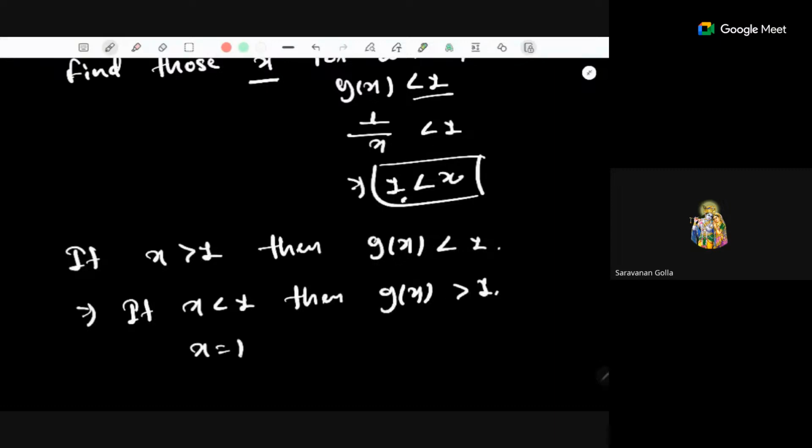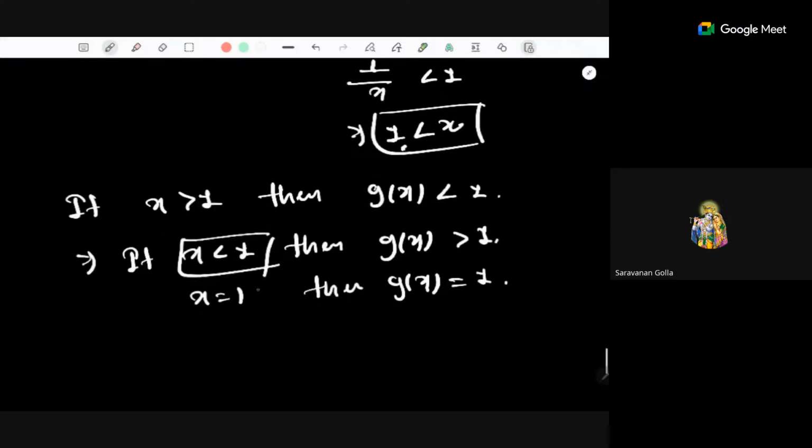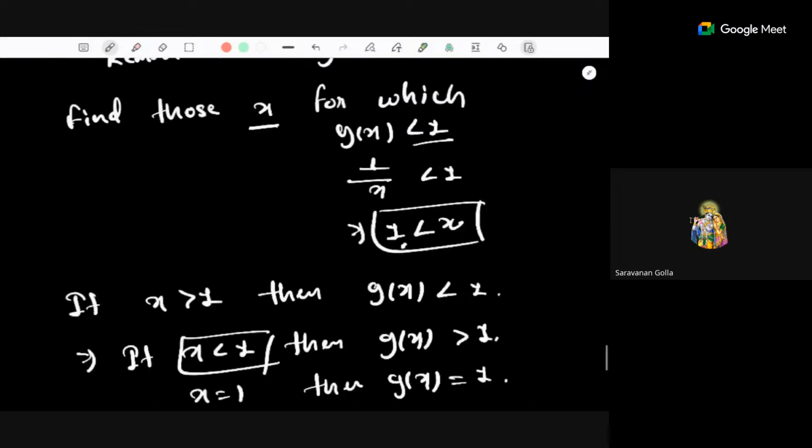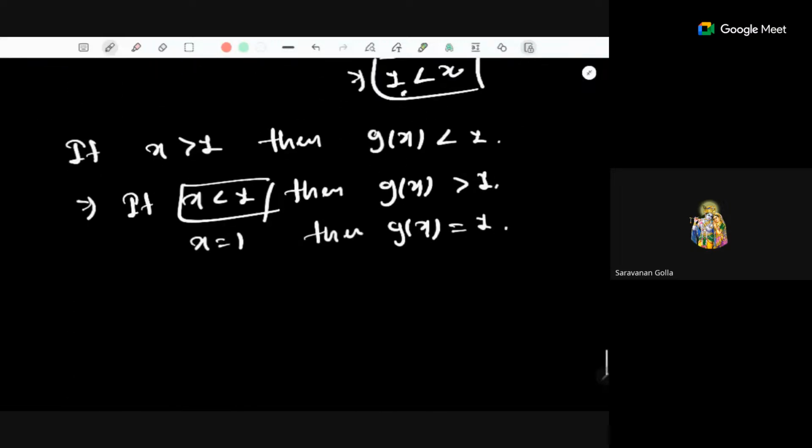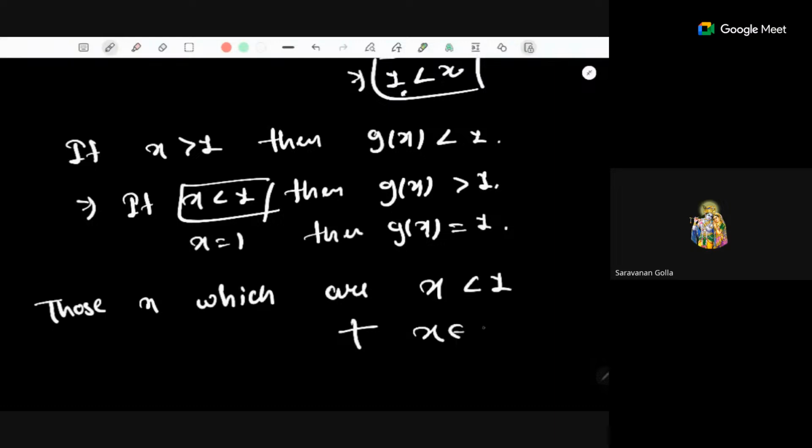And if x is equal to 1, then g of x is equal to 1. So that means all these x are allowed. If you take any x which is strictly less than 1, then the value of g of x will become strictly greater than 1. That means it's allowed in the domain of f, because domain of f is all real numbers for which the value is greater than or equal to 1. So that means we have to take those x which are less than 1, plus x belongs to domain of g also.